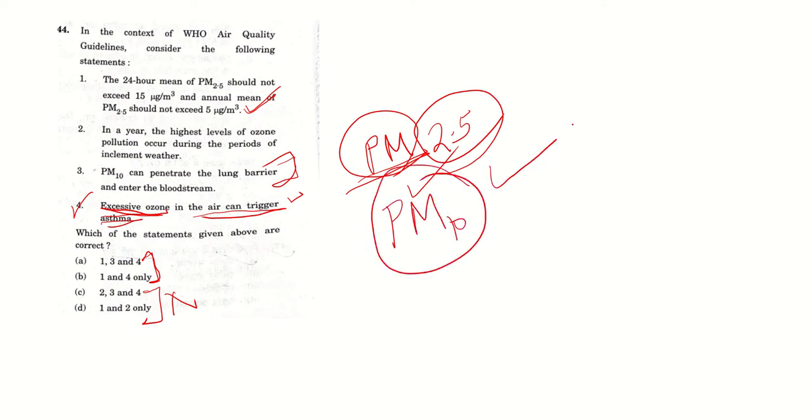And the report is also silent about this thing. Report only talks about PM 2.5 can penetrate into our bloodstream. So we should not consider option 3. So in my view, answer is B here, 1 and 4 only.